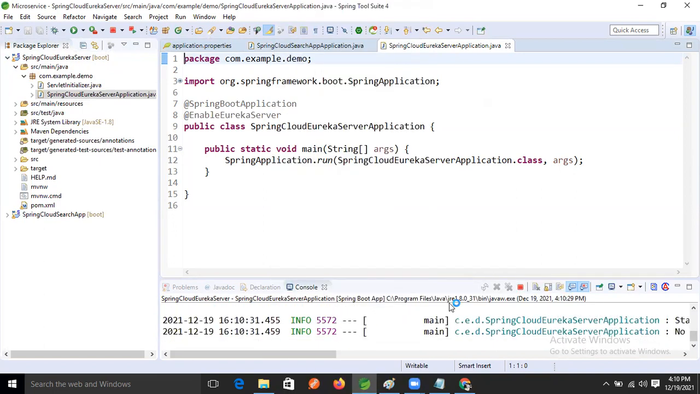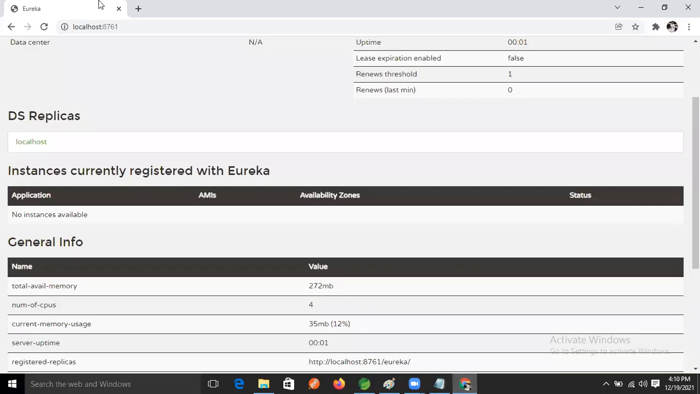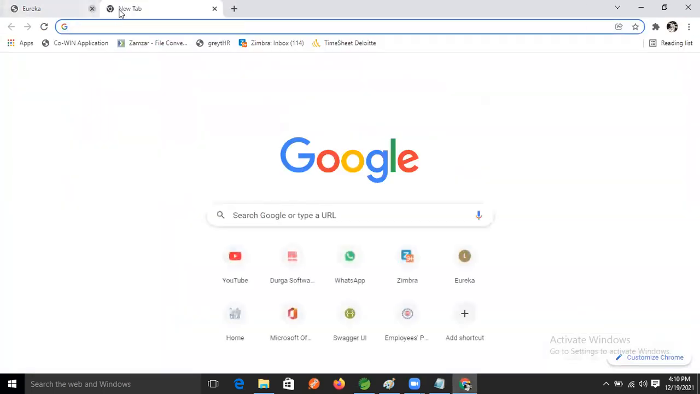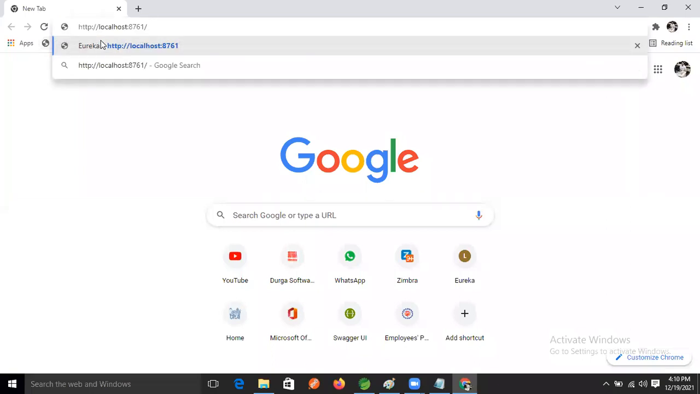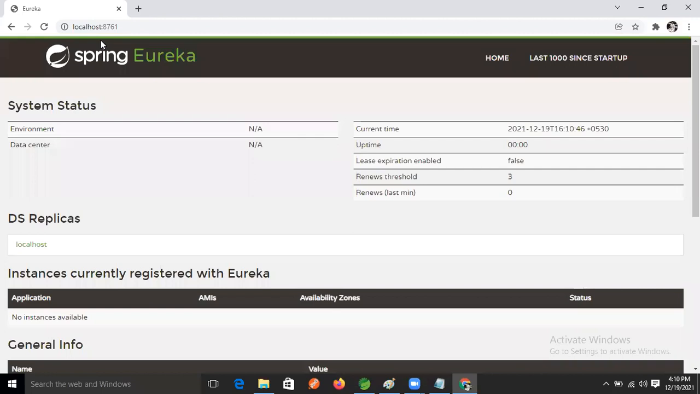Now run this one also. And go to the Eureka dashboard. Now how will we get there? I'm opening this URL now. Copy this one and open a new tab. Now hit this URL. See, the Eureka server has come, the Eureka dashboard has come, right?